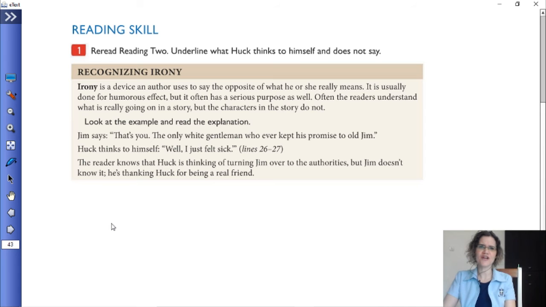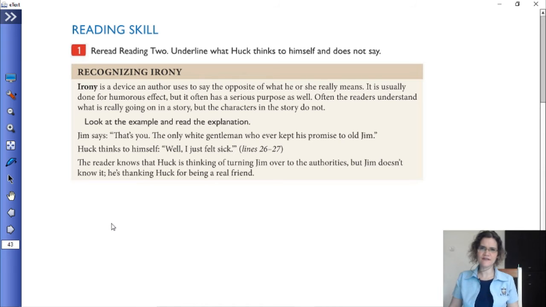Now, often the readers understand what is really going on in the story, but the characters in the story do not know what's going on. That could be the case. A writer always knows, but they could write it in such a way that the characters don't know. So with irony, you're basically saying something while meaning the opposite.